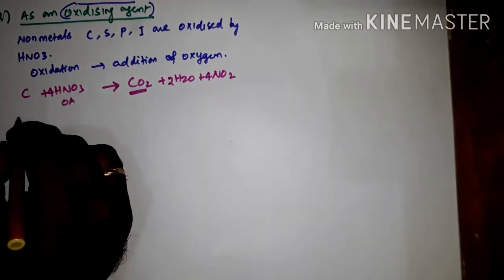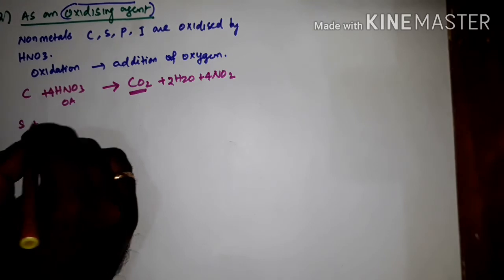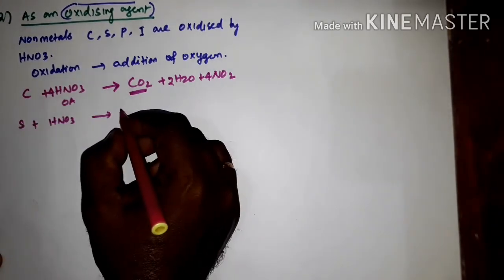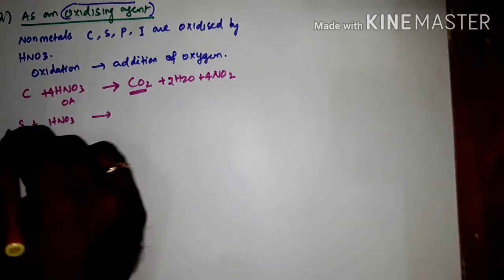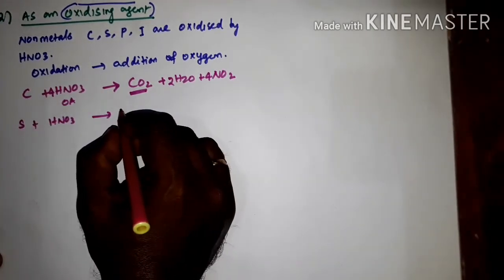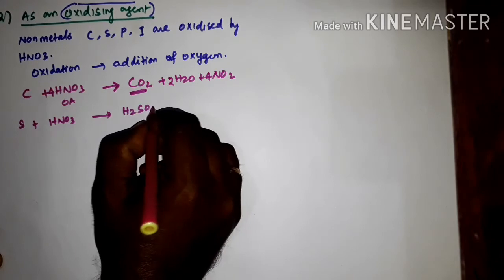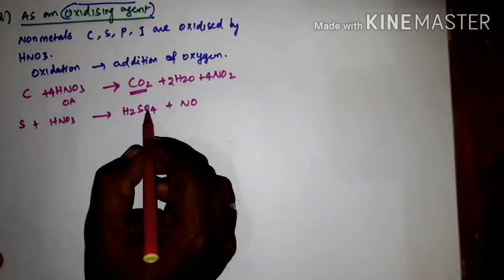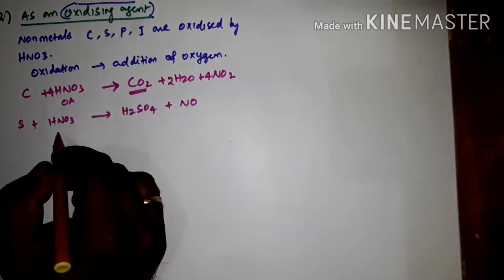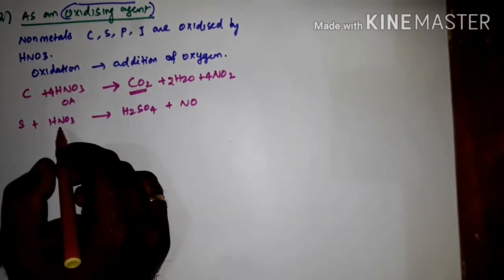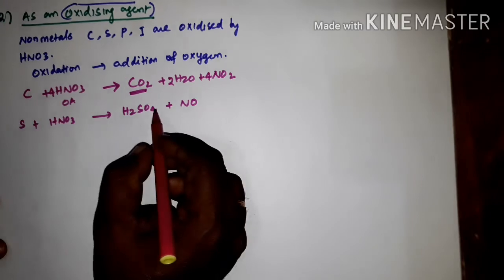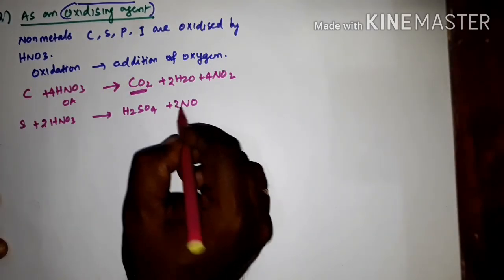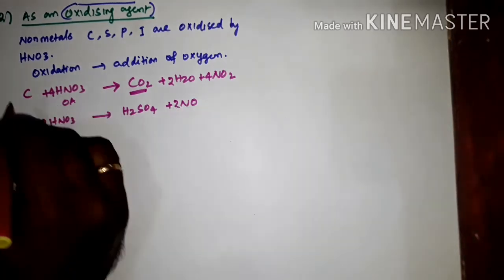Second, sulfur. Sulfur plus HNO3 gives sulfuric acid, H2SO4, plus NO. See here this sulfur is added with oxygen. So nitric acid is an oxidizing agent. Balance the equation, add 2 here, then here add 2. So this equation is balanced.